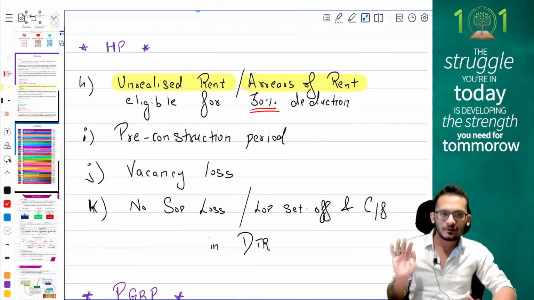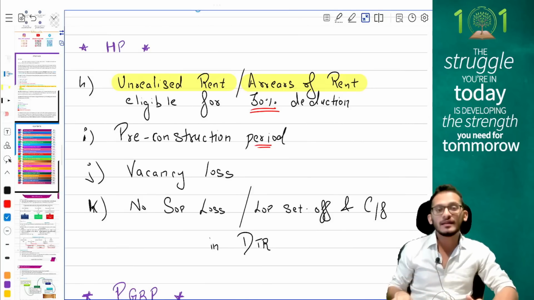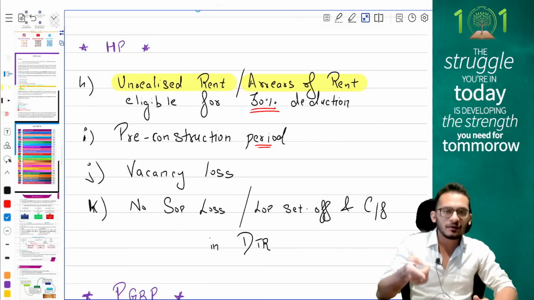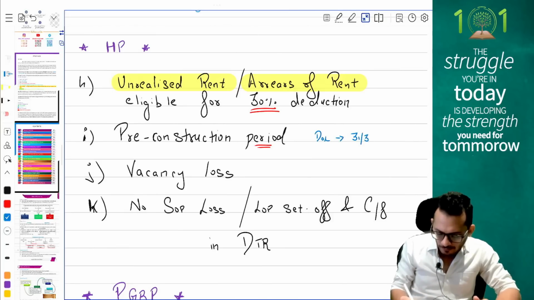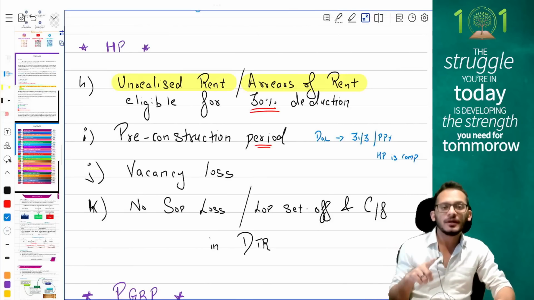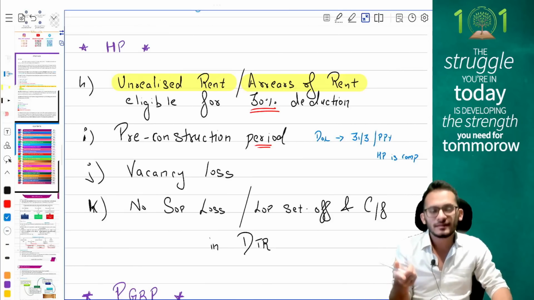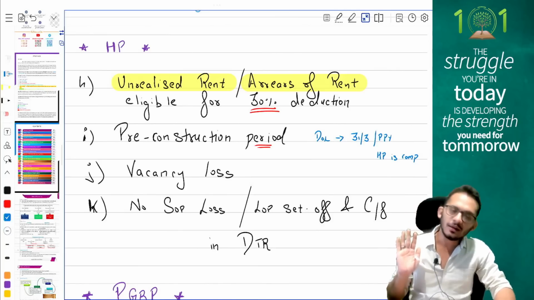Next, your important thing from HP provisions, your pre-construction interest. Income tax comes and says when you have an asset, a house which is bought from a loan, but the house is not ready, then from the date of the loan, to what, my friends? It is 31st March of the preceding previous year in which the HP is completed. That will be your pre-construction period. Whatever interest you pay in such pre-construction period will be allowed over 5 years.